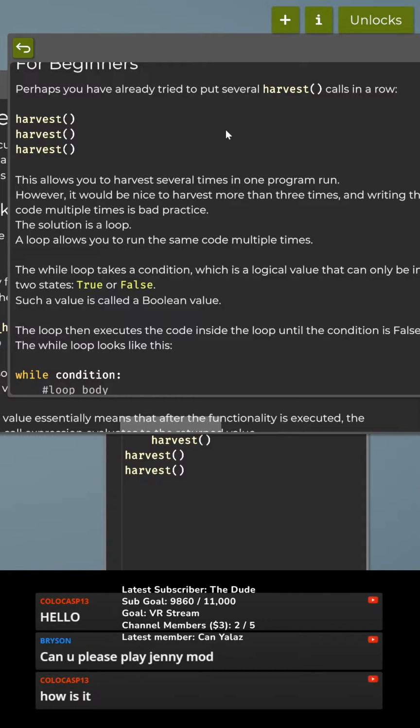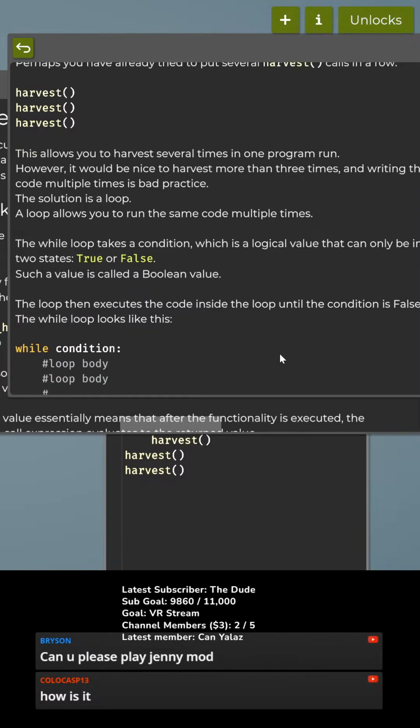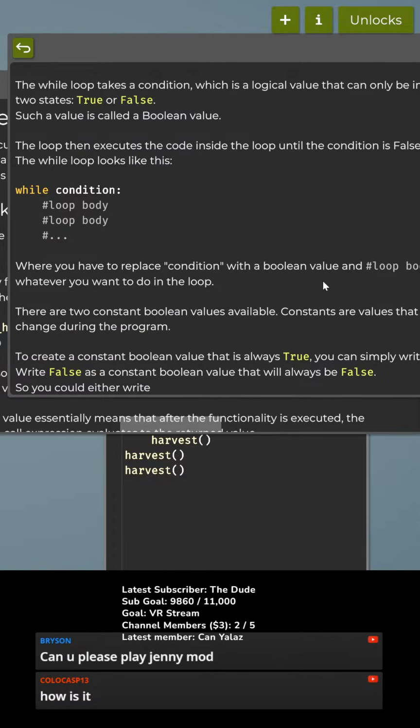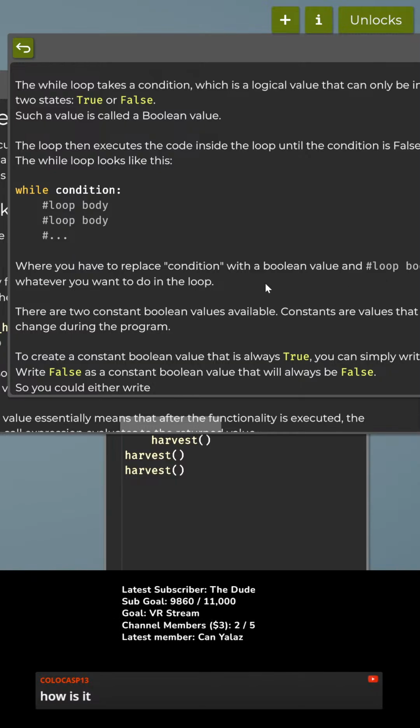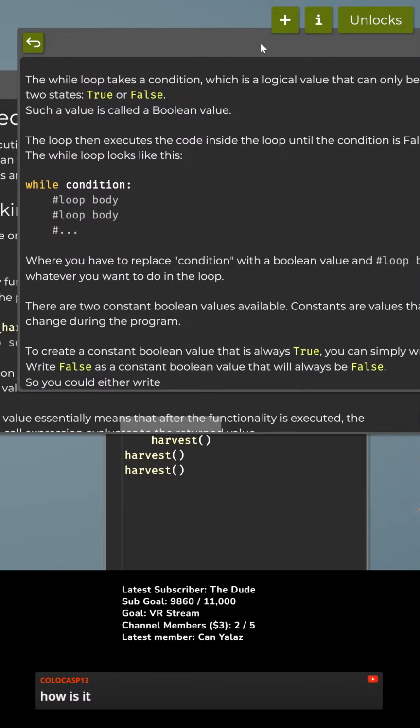A while loop takes a condition, which is a logical value that can only be in 2 states, true or false. Such a value is called a Boolean value. A loop then executes the code inside the loop until the condition is false. Well, the while loop looks like this. While condition, do the body, where you can place a condition with either true or false, and the loop body with whatever you want to do in the loop.